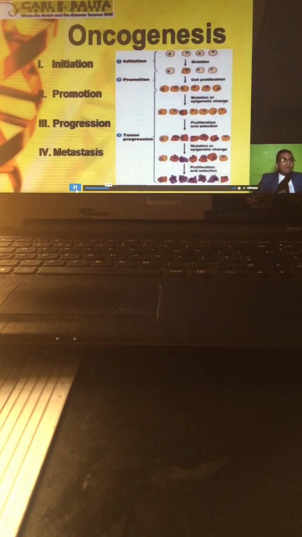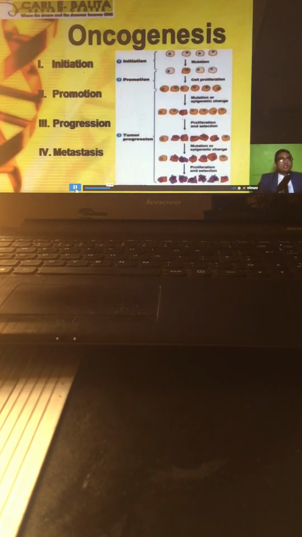Paano ba kumakalat? Meron tayong iba't ibang method kung paano na tayo nagkakaroon ng metastasis. What are those modes of metastasis? First, you have what we call through the blood. Okay, so kumakalat yan through the blood. Second, it could appear through the lymph. Okay, so pupunta yan sa lymph nodes, kakalat through the lymphatic system. And last one, through angiogenesis. What do you mean by angiogenesis?